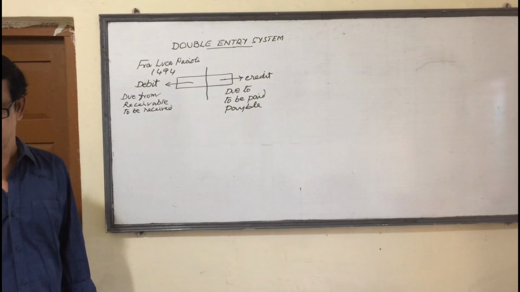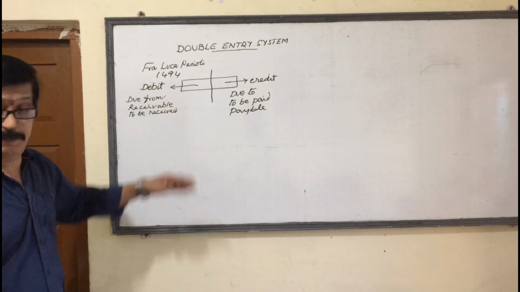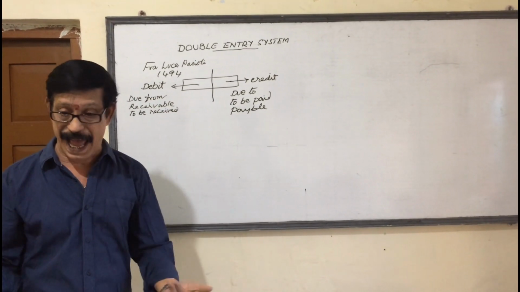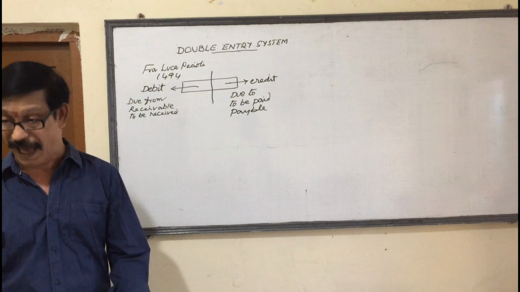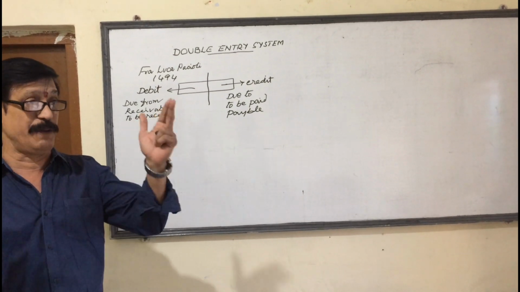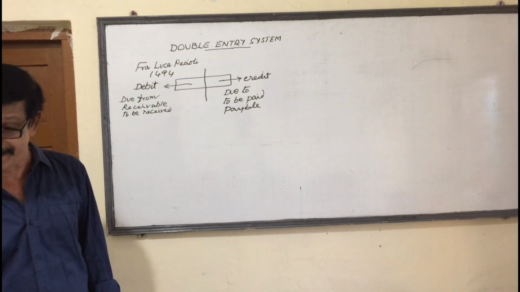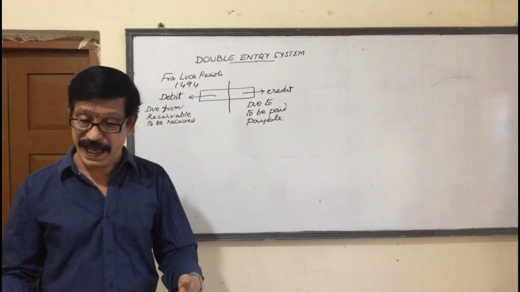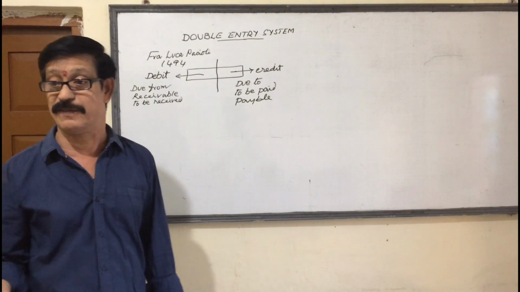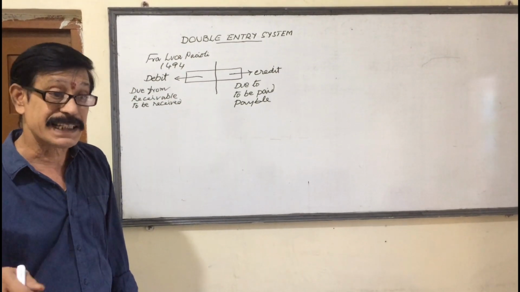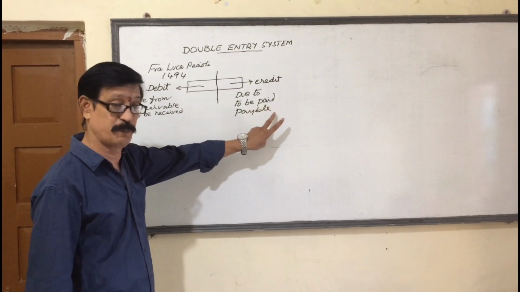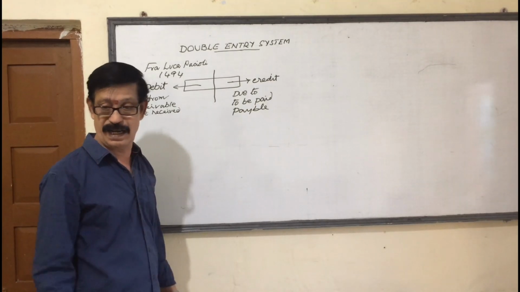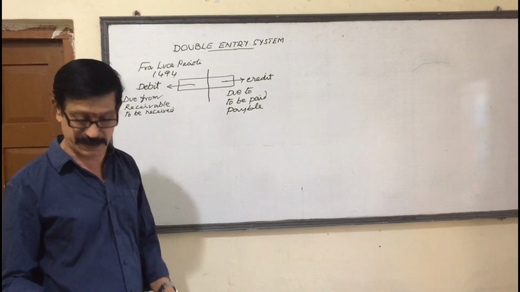We have to pay. Now debit means I have to receive money from the students. Or I have a bank balance of 1 lakh, I have to receive. They are all debits. What I have to pay: I have to give service to the students, that is to be paid. I have to pay, that is credit. Understanding the meanings of debit and credit?